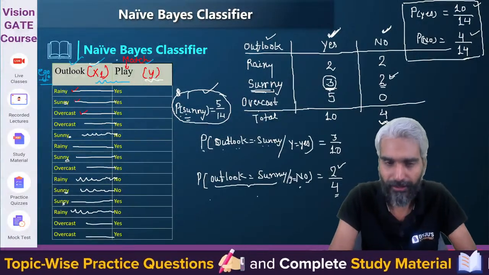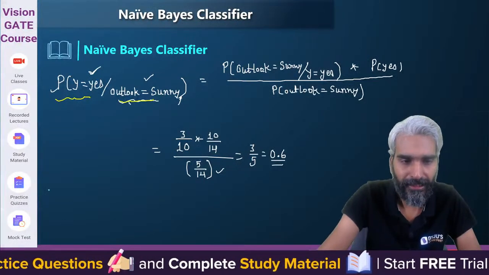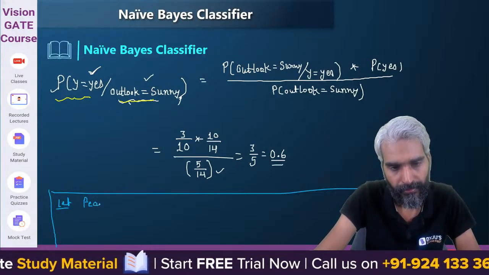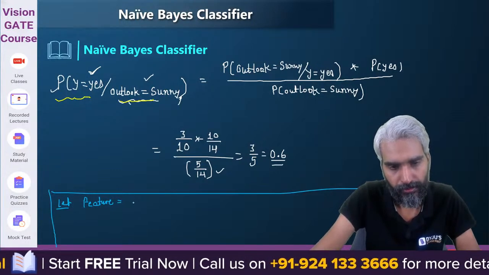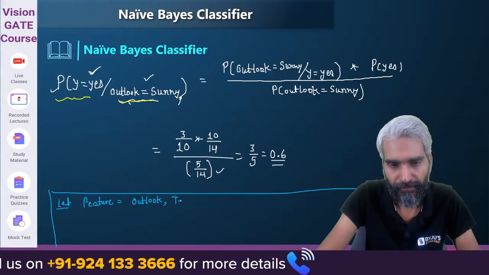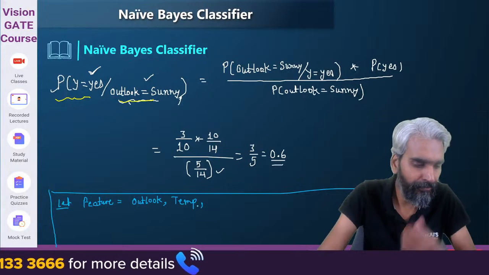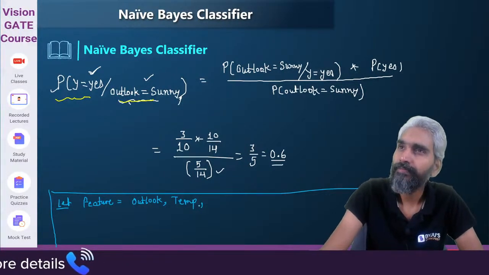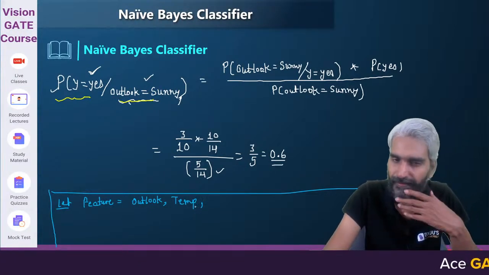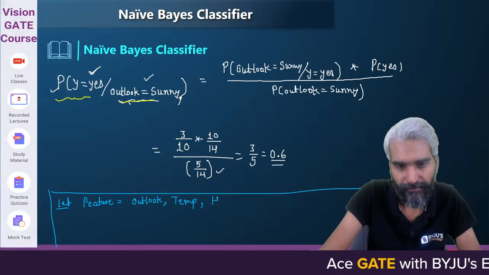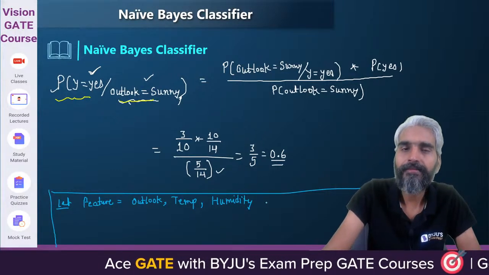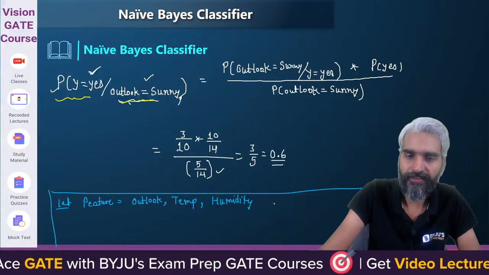Let me give an example: let the features be outlook, temperature and humidity. You can take a random table.